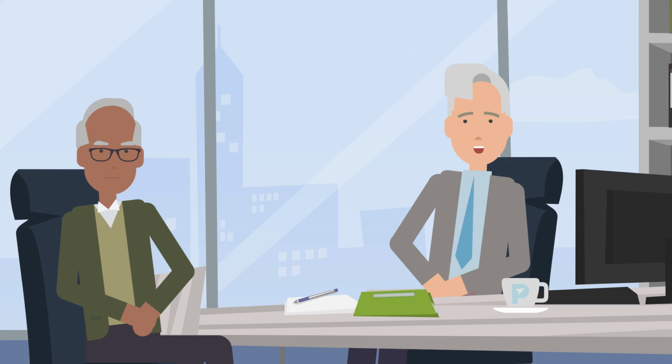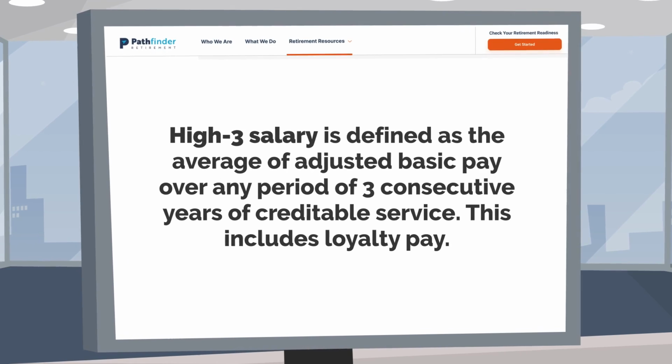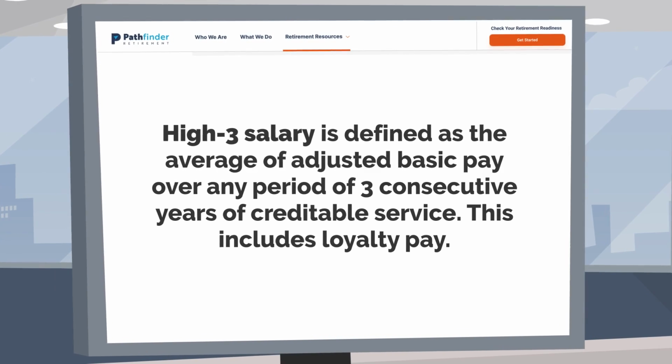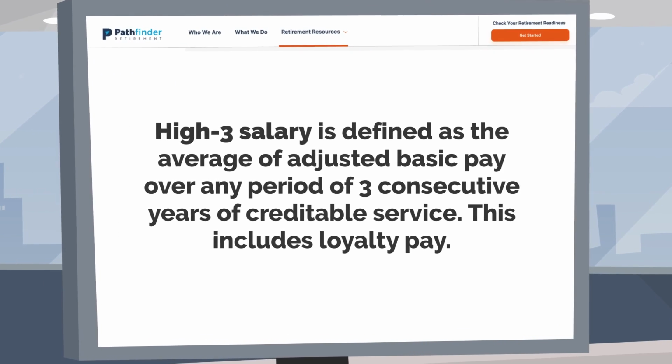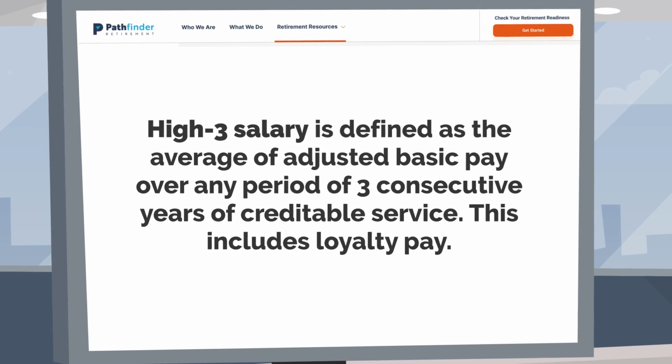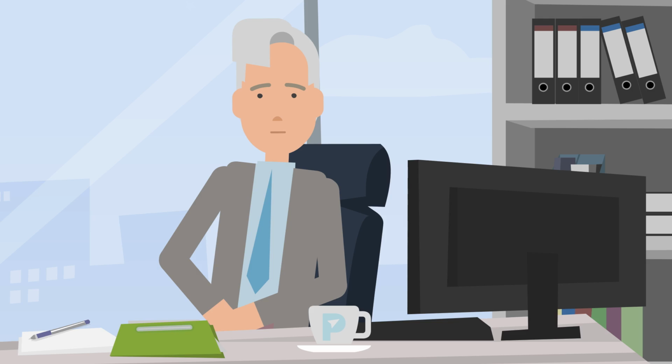Okay, last thing to look at before we start your calculations. High-3 salary is defined as the average of adjusted basic pay over any period of 3 consecutive years of creditable service. This includes loyalty pay. Okay, now for the fun part, your calculations.